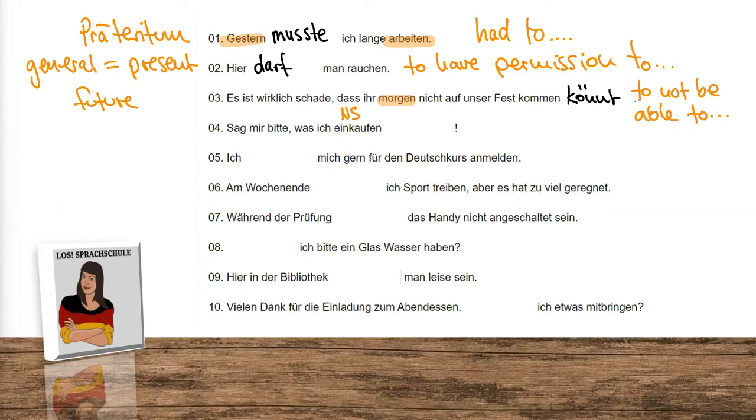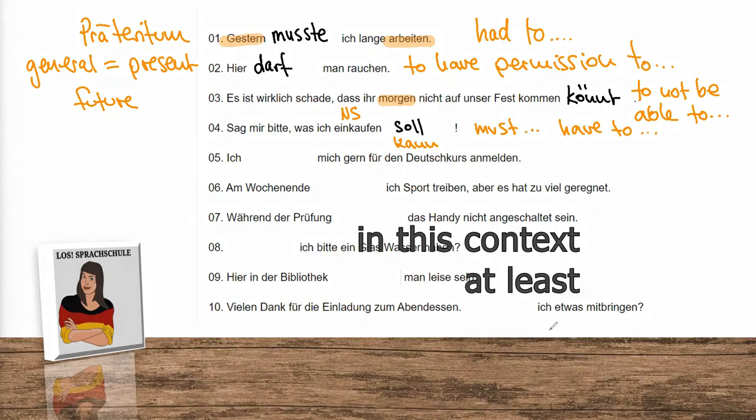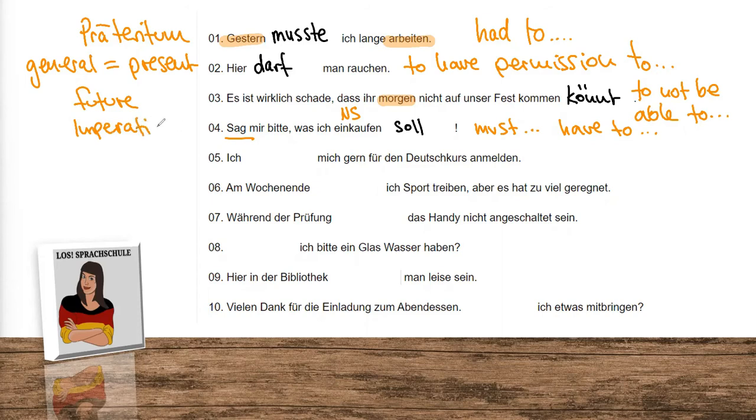Next one. Sag mir bitte, was ich einkaufen soll. Please tell me what I should buy. In this case, sollen, to must, or to have to. If we would say, sag mir bitte, was ich einkaufen kann, this sounds a little strange. Please tell me what I am allowed to buy. This doesn't make sense. The grammar, sag mir, is, by the way, imperative, giving an order or giving advice.